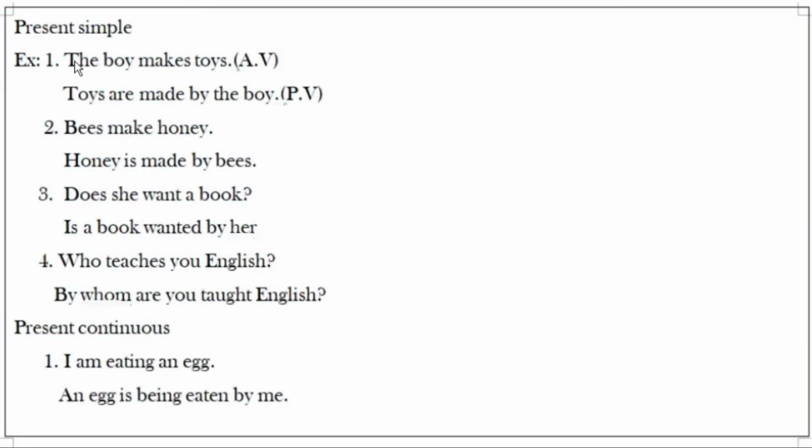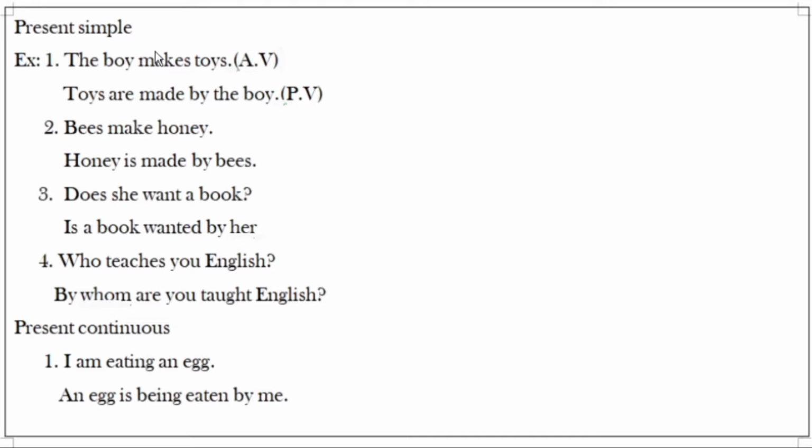In this session, I am going to explain present tense. In present tense, active voice, how can we change it into passive voice? I will explain it. The boy makes toys. In this sentence, the boy is the subject, makes is the verb, toys is the object. So, it is called active voice.